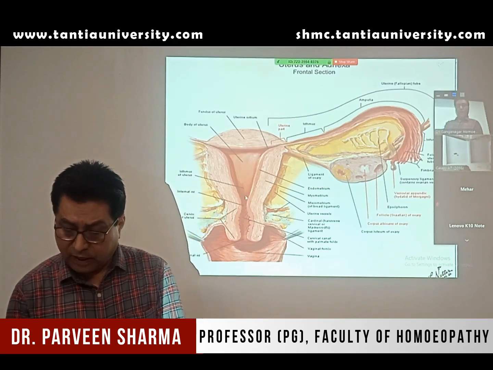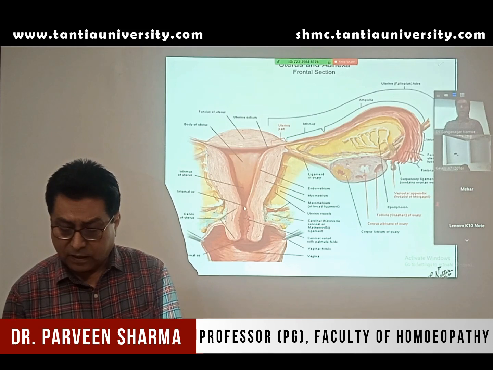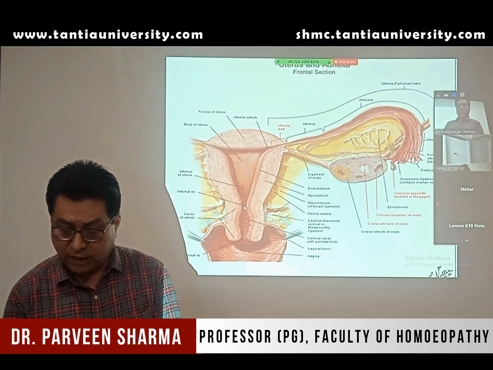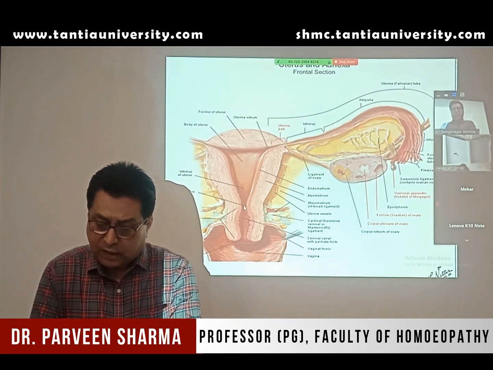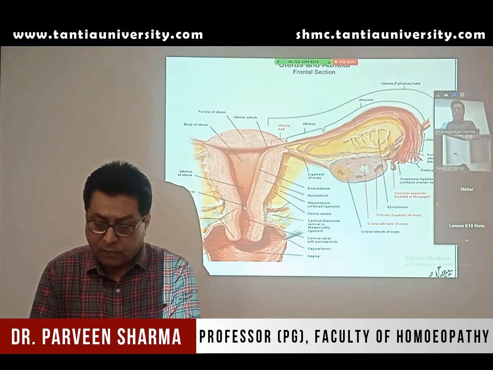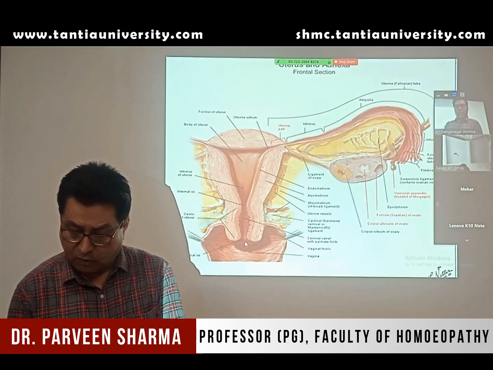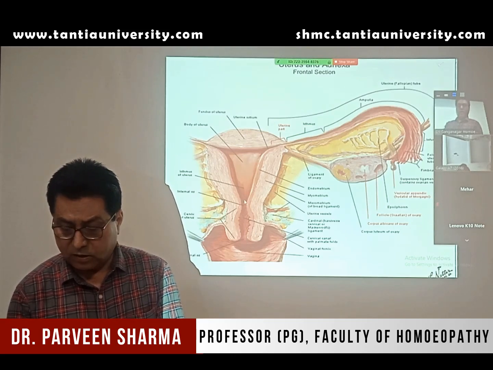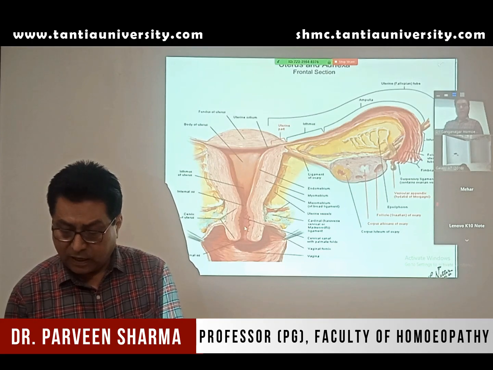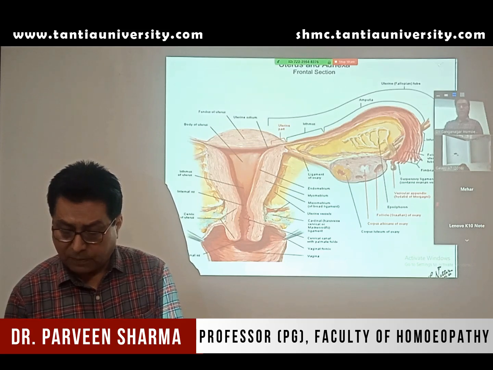Now the lower part of the uterus communicates with the cervix, and this communication of uterus and cervix is through the internal os. Os means opening. So the cervix communicates with the uterus through an opening. That opening is known as the internal os. And the cervix continues lower down to the vagina by another opening. This is known as the external os. So this is the internal os and this is the external os. Now you can make out this cavity is your cervix. So the cervix is the part of the uterus which connects the uterine cavity with the vagina.